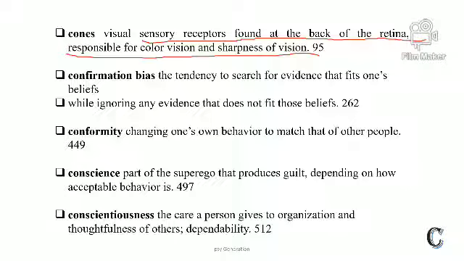Confirmatory bias, from social psychology. The tendency to search for evidence that fits one's belief. If something fits someone's belief, he always searches for some evidence to justify himself or herself, while ignoring any evidence that does not fit those beliefs.